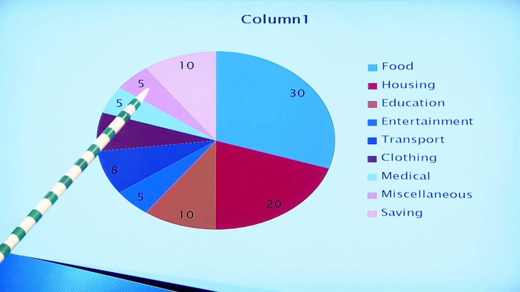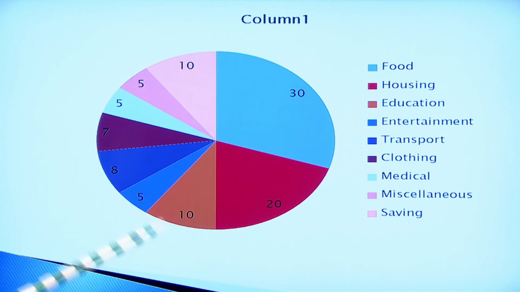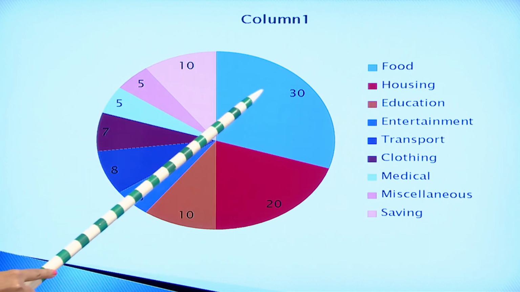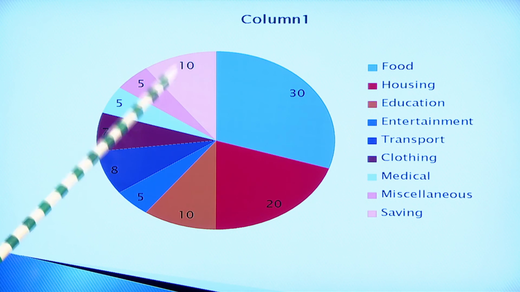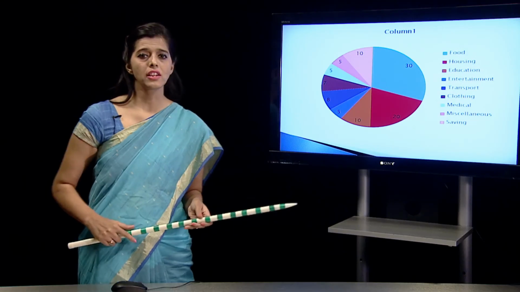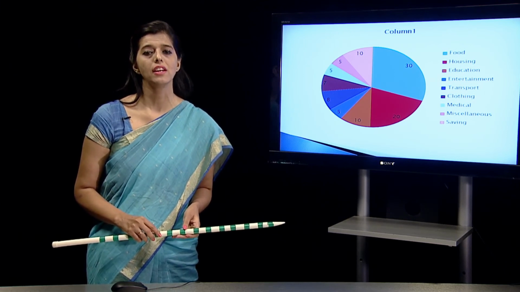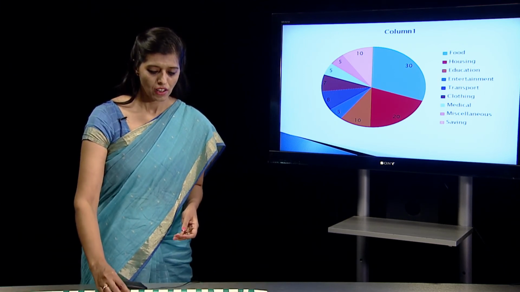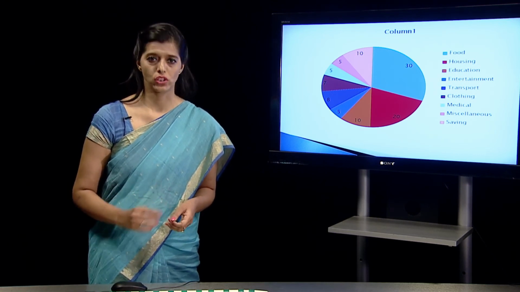Now, the next category is miscellaneous. Whatever other expenditures are happening which we have not covered in these, we can put in the miscellaneous category. And finally, saving. It is compulsory and it should be done that 10% of our family income must be saved, so that we are secure in the future.